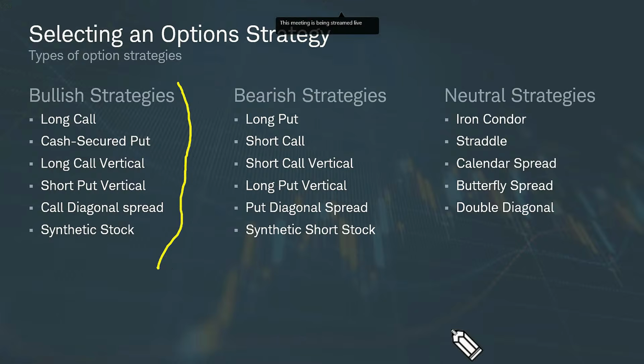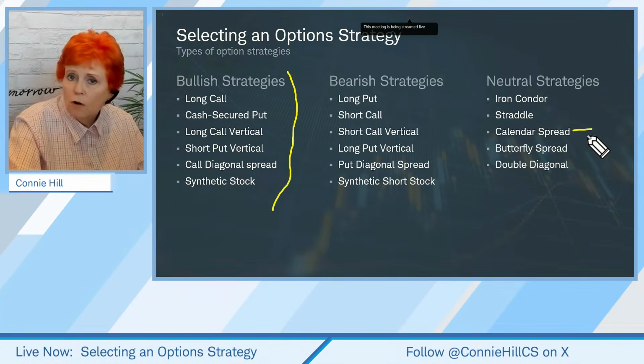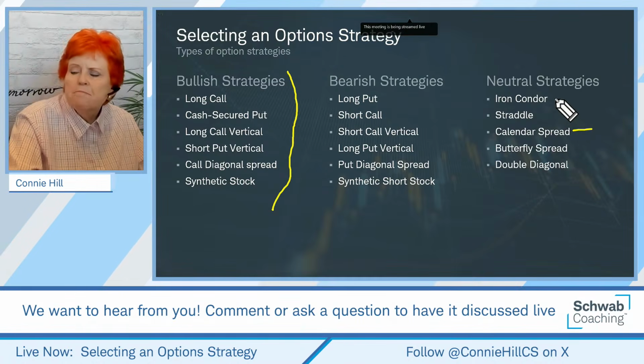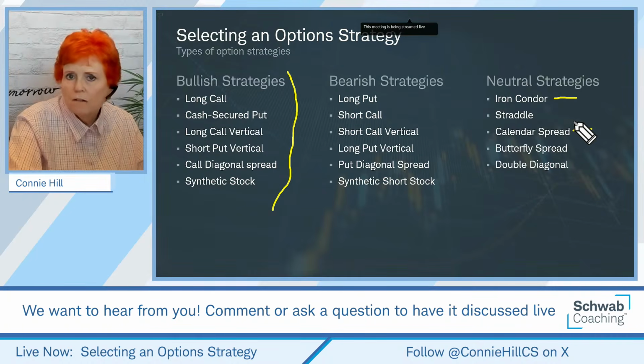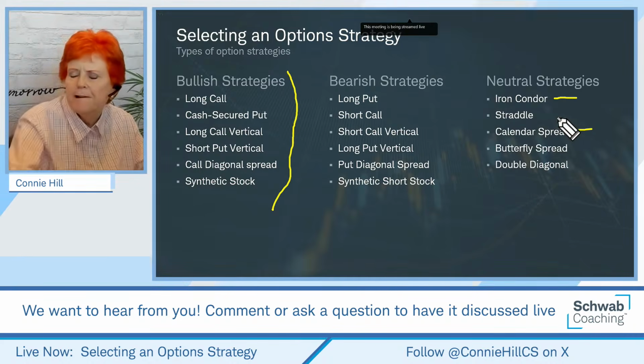We've done several of these strategies. We've been exploring. Last week, we did a double calendar over earnings. We've actually done that a couple of weeks in a row. We're going to follow up on one of those. Maybe if you're a little bit more neutral, iron condors, where you're doing both a short call vertical and a short put vertical, with the idea that maybe the market's going to stay in between there. Okay.